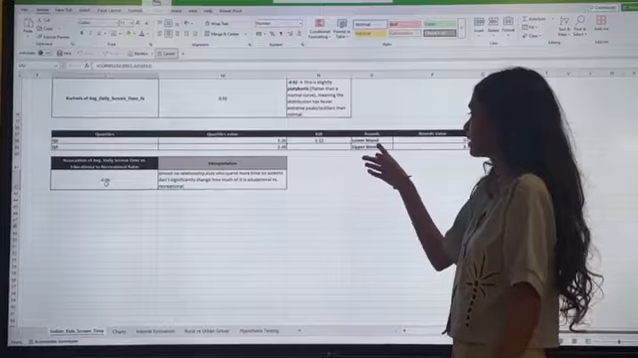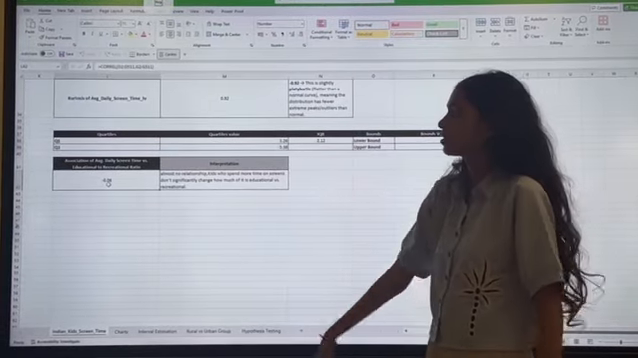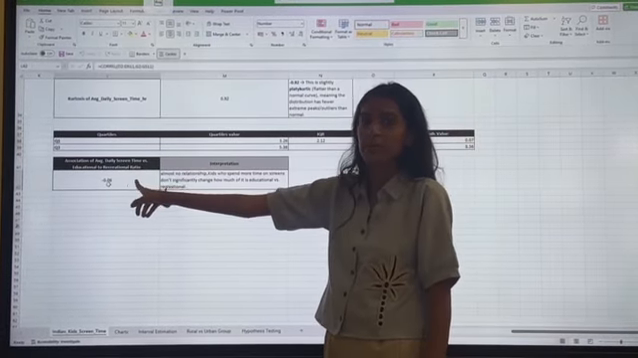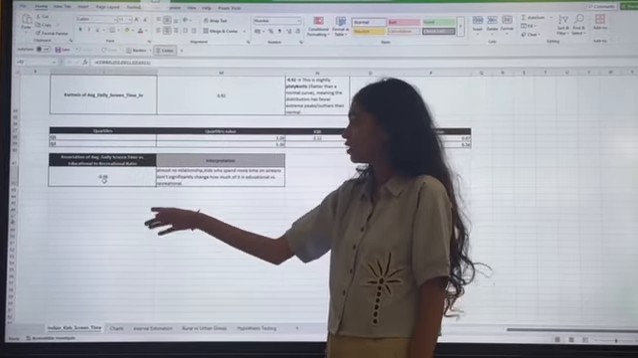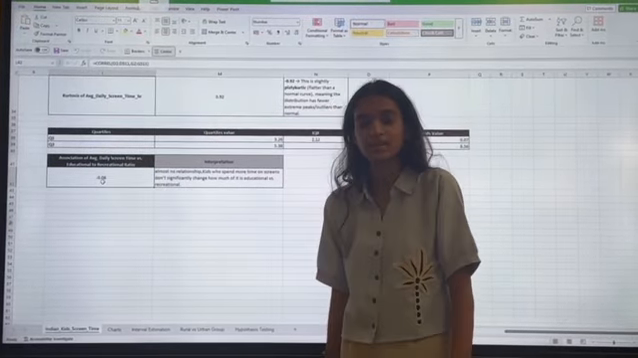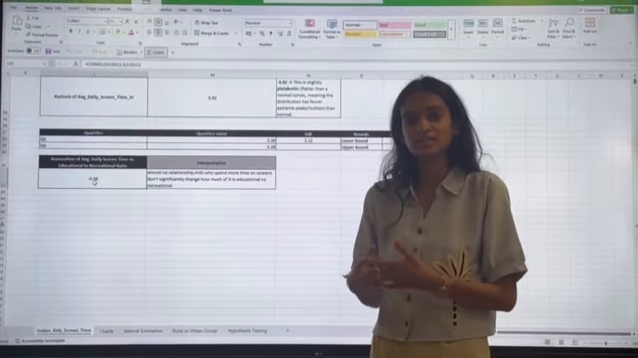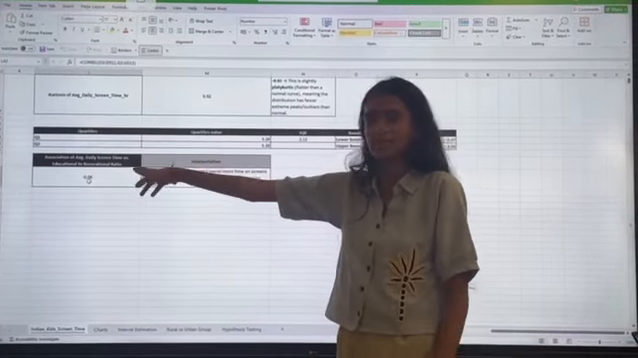So after calculating the lower bound limit and upper bound limit, we calculated the association value with the help of the CORREL function, and we get a value of minus 0.06, which shows that there is almost no significant relationship between these two variables.